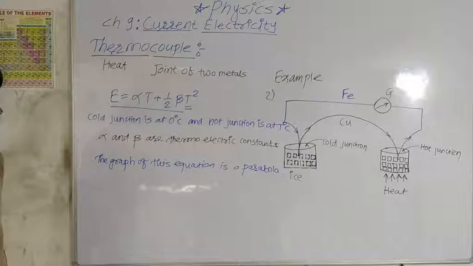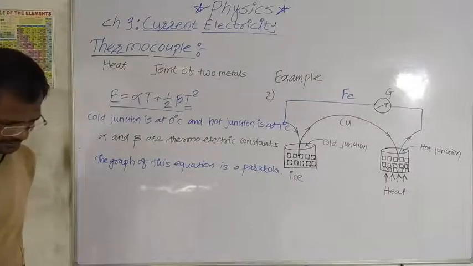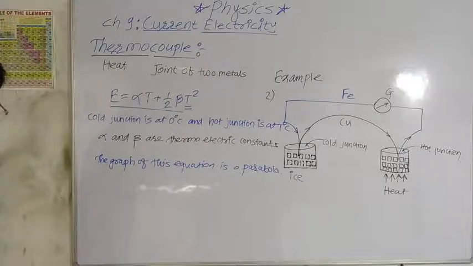This EMF is called thermo EMF, and the effect is called Seebeck effect, and the pair of dissimilar metals forming the junction is called a thermocouple.